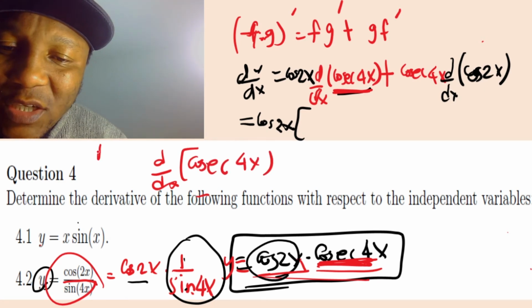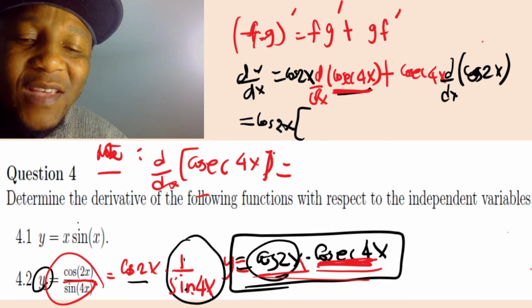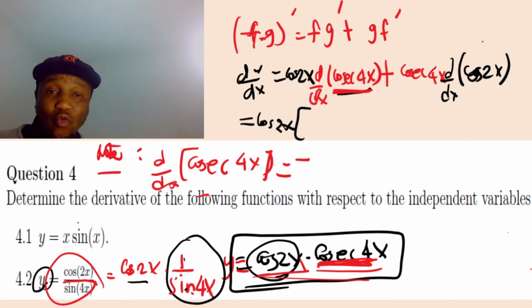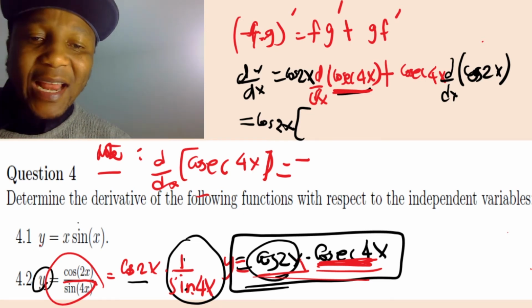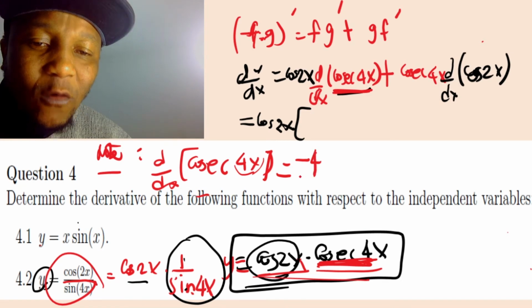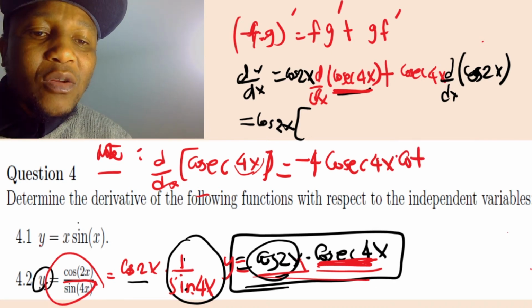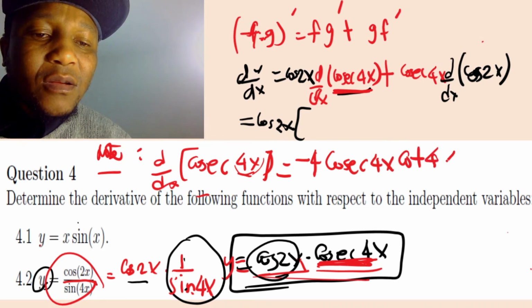You can write this as a note here, but it's part of the solution also. When you differentiate cosec of 4x, you get negative, it is a rule of differentiation. You get negative, and then the derivative of the function, which is 4 when you differentiate 4x, and then write exactly cosec, and then write cot of the same function.